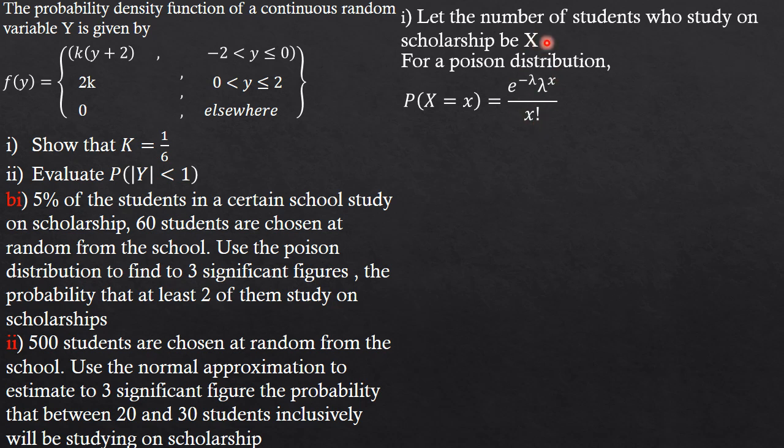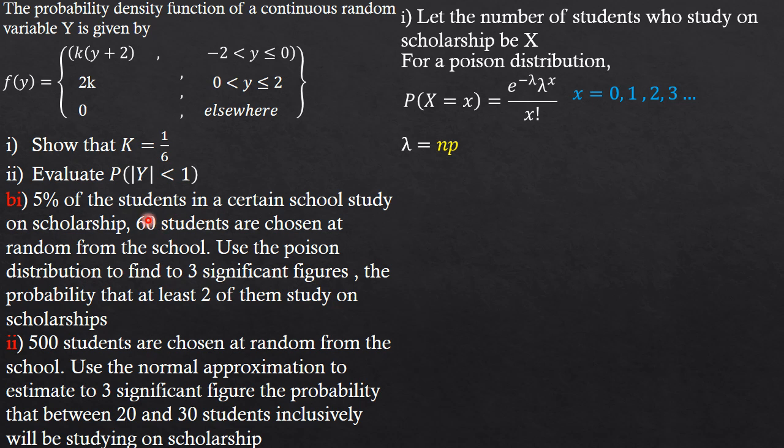But we have to define the range of values that X is going to take. X, as you all know, guys, will take values from 0 to infinity. So friends, let's keep in mind that our lambda in this case is the mean, which is given as np.